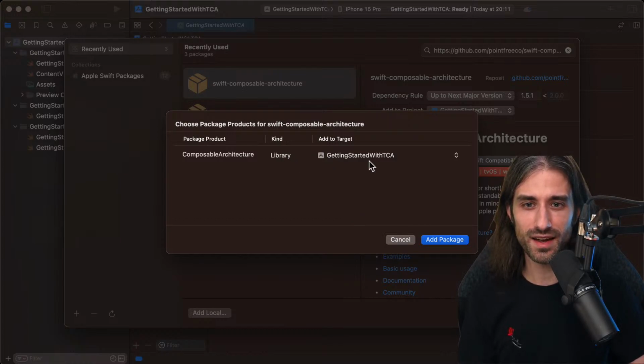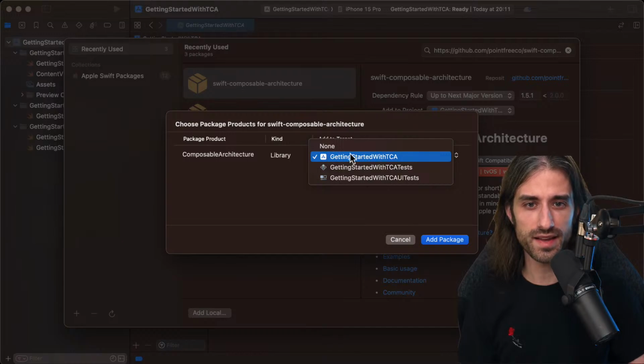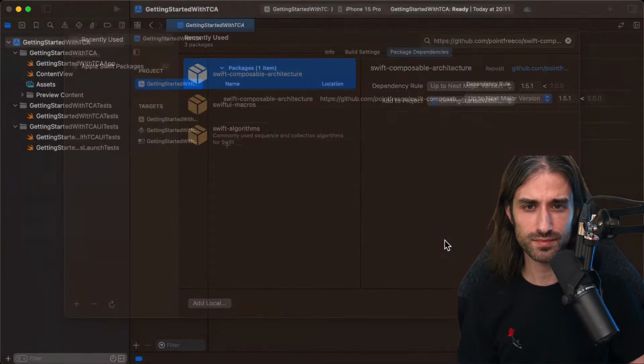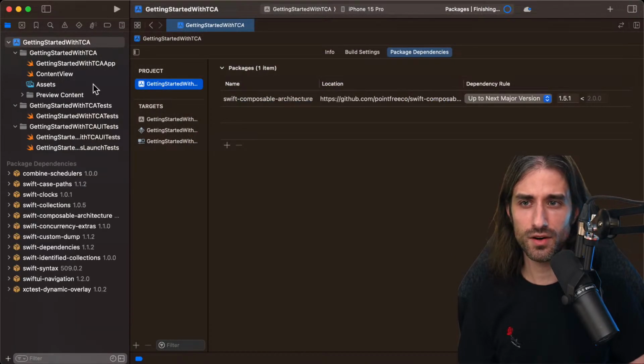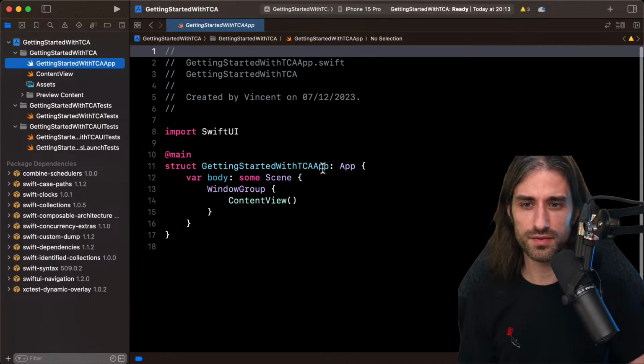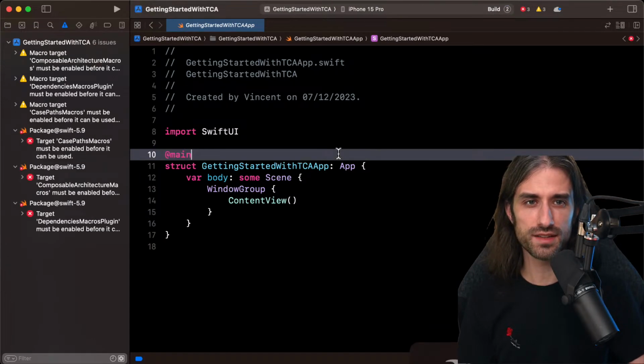I'm going to add the package to the target. So for now, I add it to my app target. And all right, I've added everything. I'm going to build my project once because I want to show you these errors.